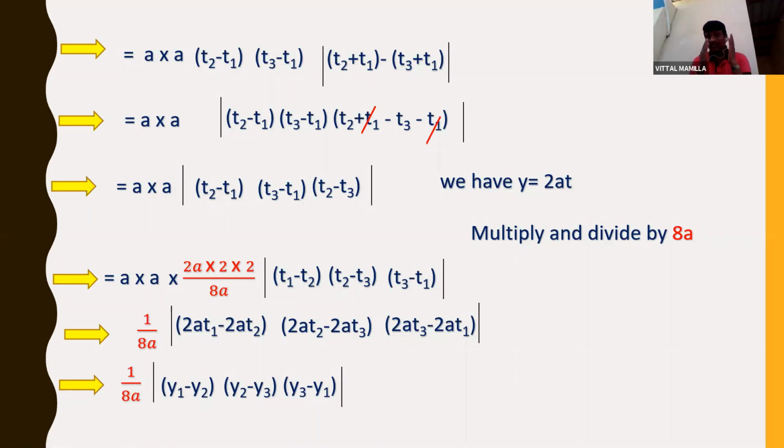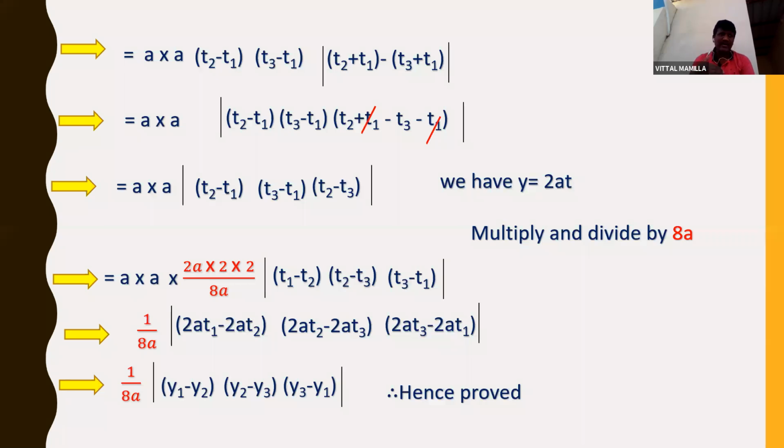So this is about finding the area of the triangle inscribed in the parabola. So what we did, we have considered P, Q, R, 3 points on the parabola as at square, 2at like that. 3 points we have taken and we used the area of the triangle formula. What was the area of the triangle formula? If 3 points are given, x1, y1, 1, x2, y2, 1, x3, y3, 1, mod with the 1 by 2 is the area of the triangle if 3 points are given. So this is the way to solve the problem. Hence proved.